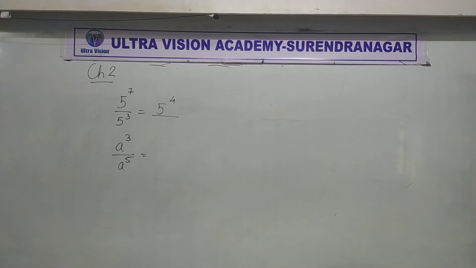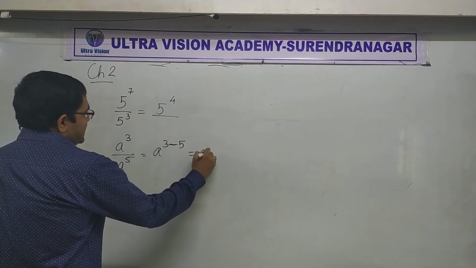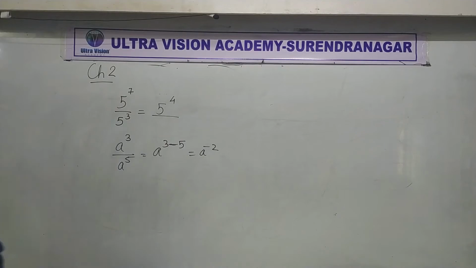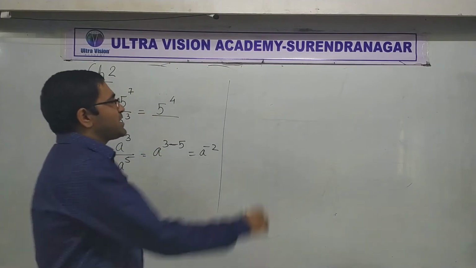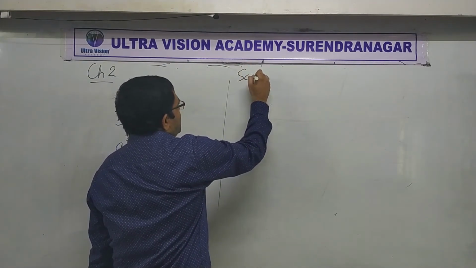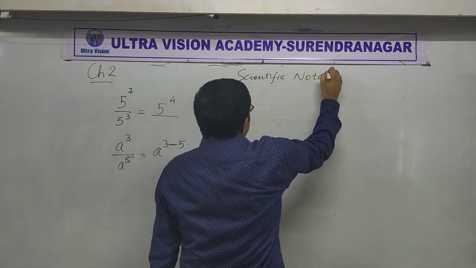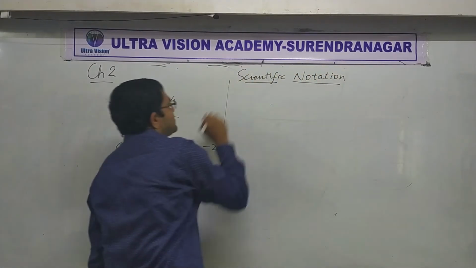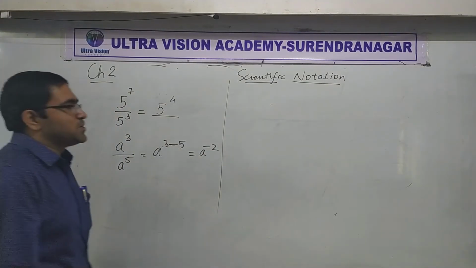Yes, it is a raised to 3 minus 5, that is a raised to minus 2. Okay, so looks like basics are clear for everyone. Well done. Alright, now very quickly let's go on to something called scientific notation.